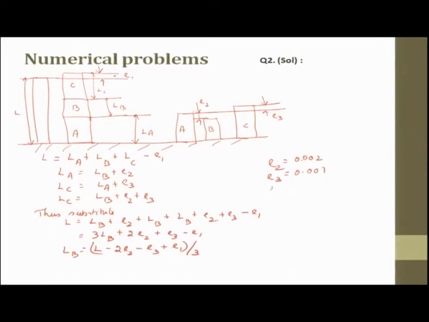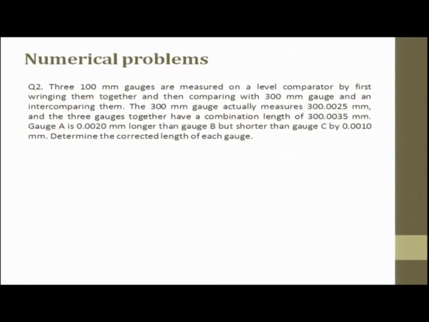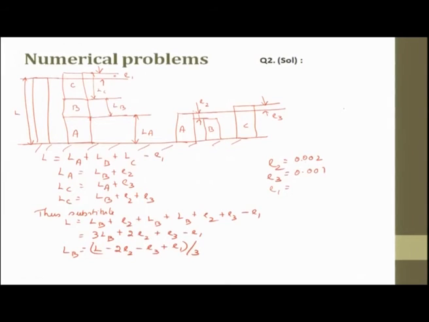And what is your E1? E1 in the problem is, the 300 gauge actually measures 0.00325. So, this is going to be your E1. Now, if you substitute all the values, you will get your end answer. E3 is given, E2 is given, and E1 is also given from the sum.